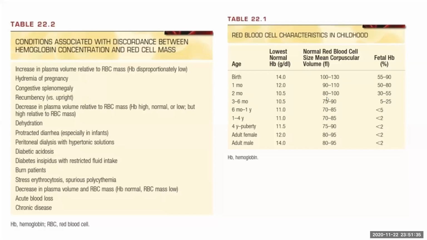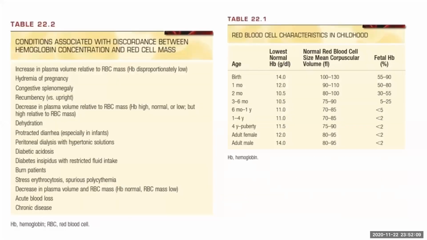And this is another important chart. As this shows, at birth the hemoglobin and MCV will be high, but after birth, because of physiological anemia of infancy and childhood, we can see the hemoglobin drops and then picks up after puberty. The same happens to MCV. It drops and then picks up after puberty. So till 15 to 18 years of age, the normal MCV is 75 to 90, not 80 to 95 or 80 to 100 as we see in adults. This is one point to be remembered.